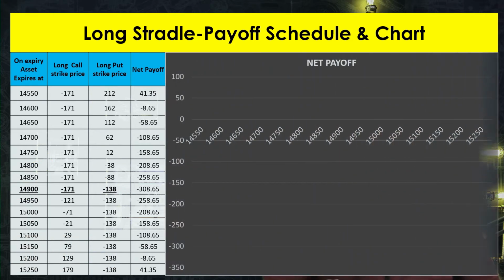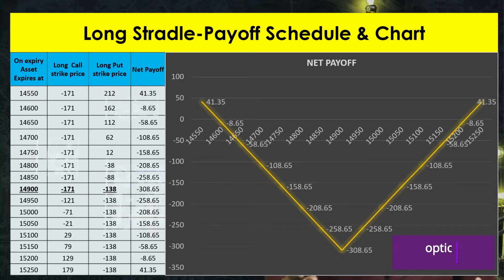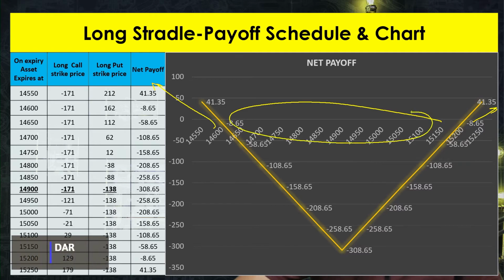Now let's draw it on the graph. Here on x-axis I have taken strike prices and on y-axis I have taken the payoff. Now let's draw it. So the shape will look like something like this. That's what I told you. It is V shape. So if you see here, then we are having unlimited profit if it goes down, or if it goes up above certain points, then we are going to have unlimited profit as well. And if market ends within this range, then we are going to have some losses. Losses calculation is also given here in net payoff. So that's how you will be calculating payoff chart.